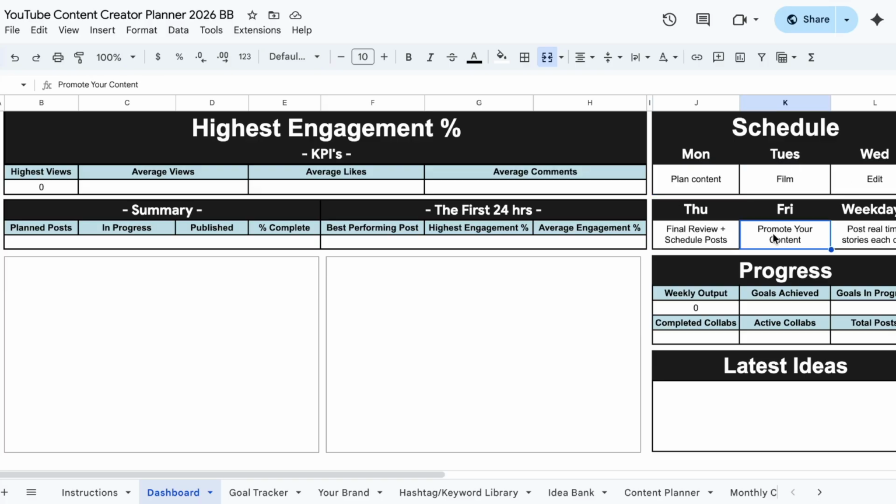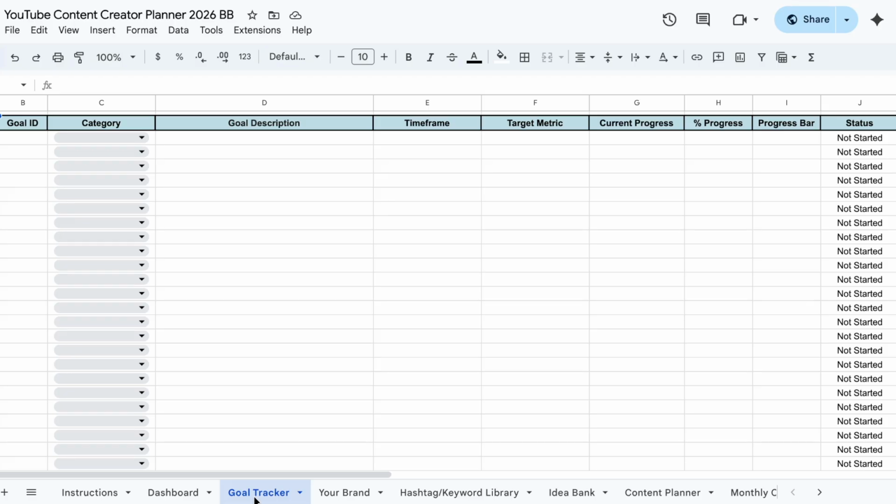And then down here we have some fun little numbers as well. So your average weekly output, how many goals you've achieved, how many goals are in progress, how many collaborations you've completed and how many are currently active, and how many total posts you've posted in the time you've been using this tracker. And then of course this down here is the top 5 latest ideas that you've put into your idea bank.